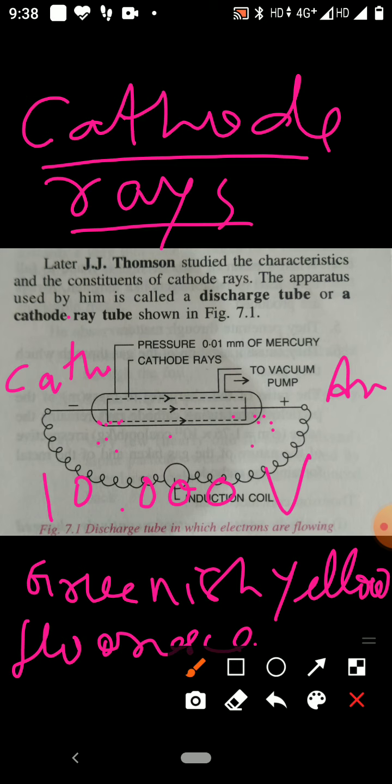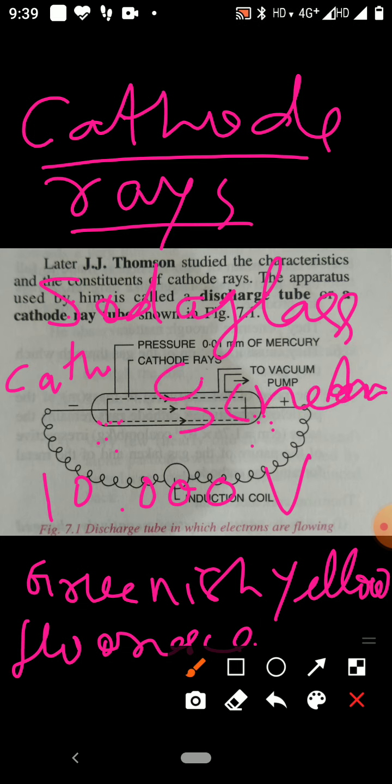If a soda glass screen is taken in the tube, then it will cause greenish yellow fluorescence.